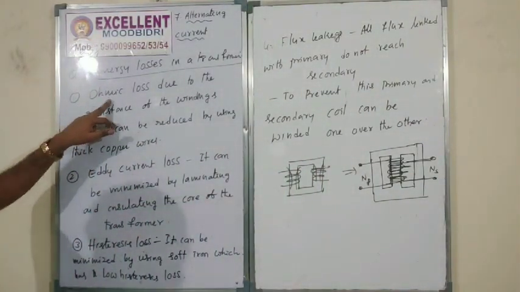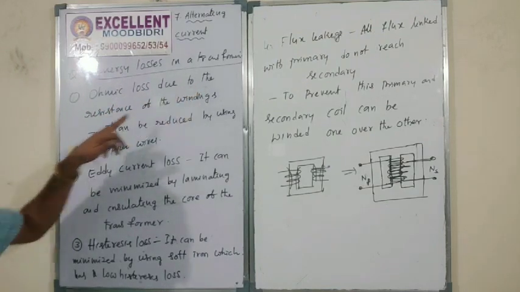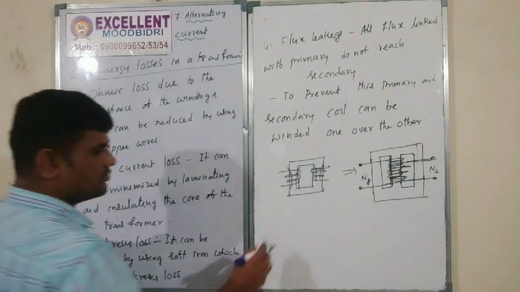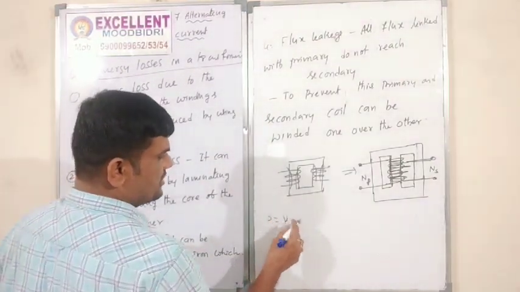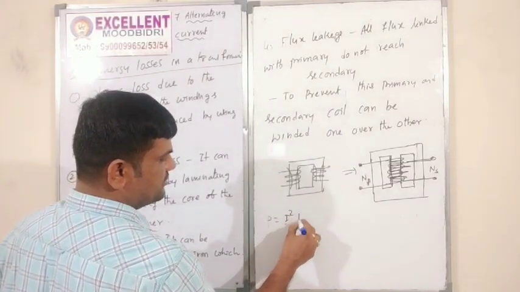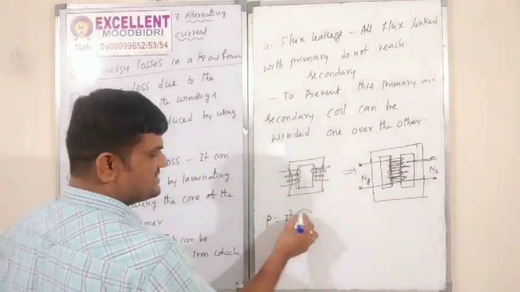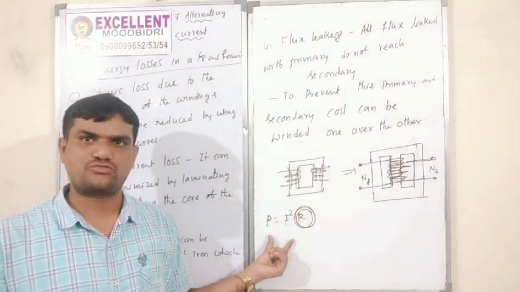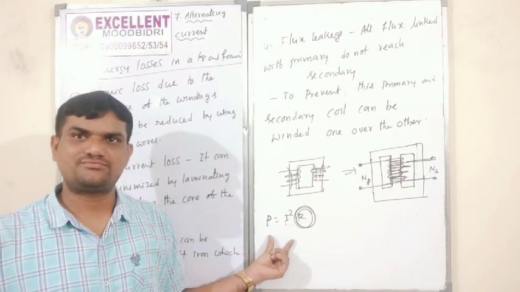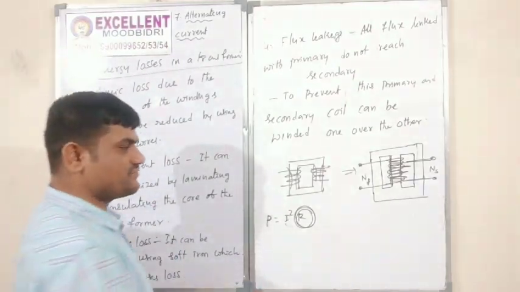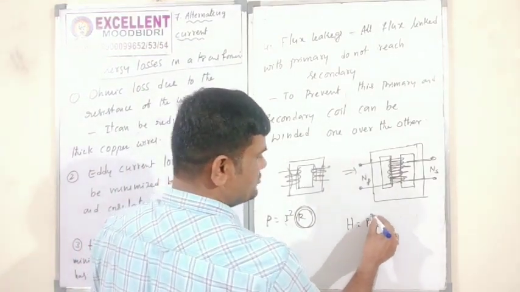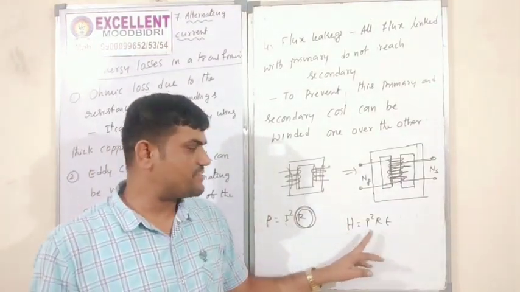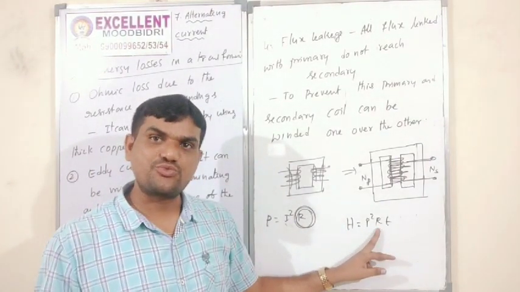First one, ohmic loss due to the resistance of the windings. For example, P is equal to I square into R. If resistance is more, the power loss is more, the energy loss is more. What is the energy formula? H is equal to I square into R T. That means energy depends on resistance. So resistance is more, energy is more.